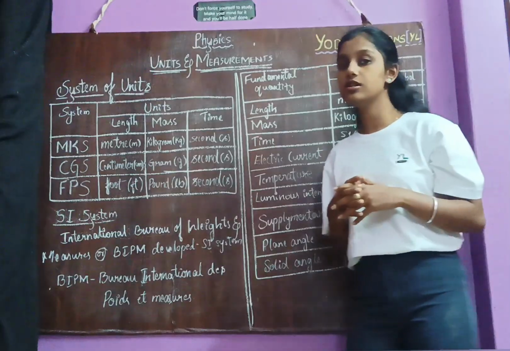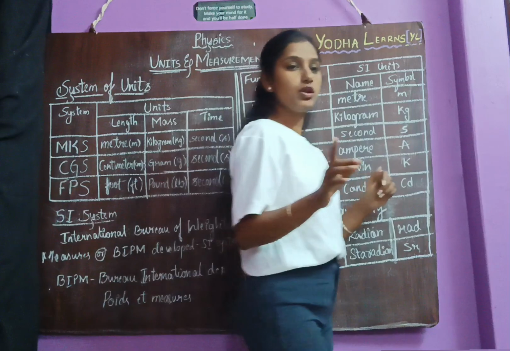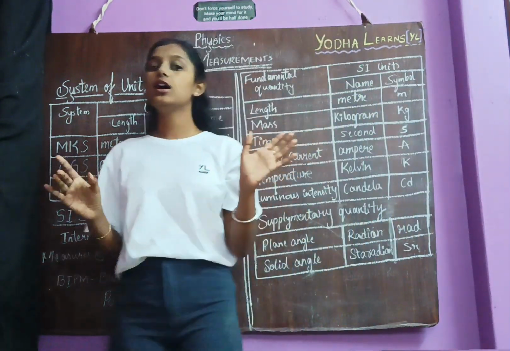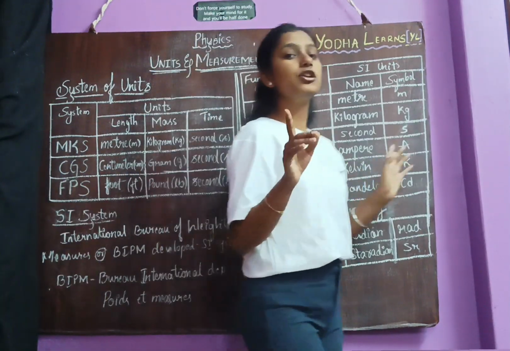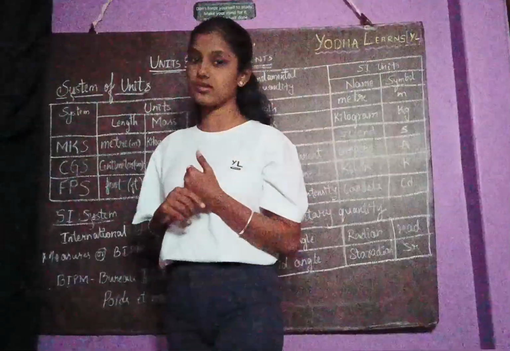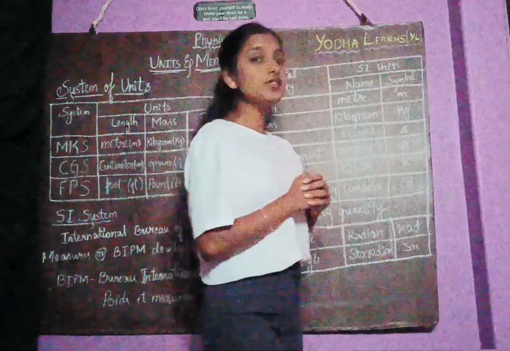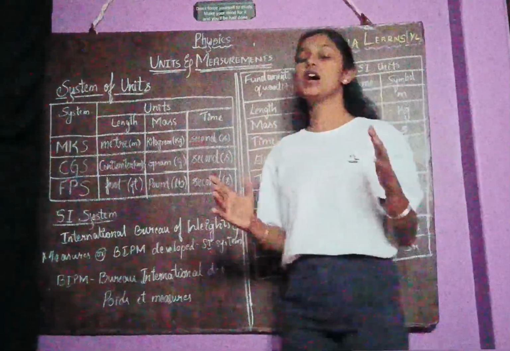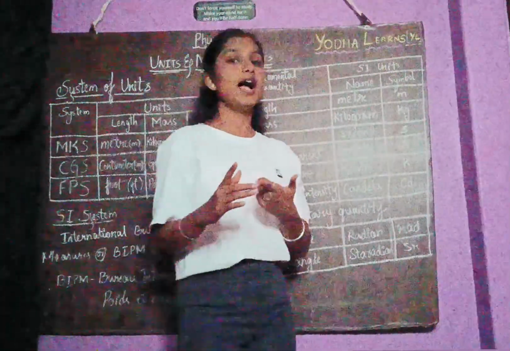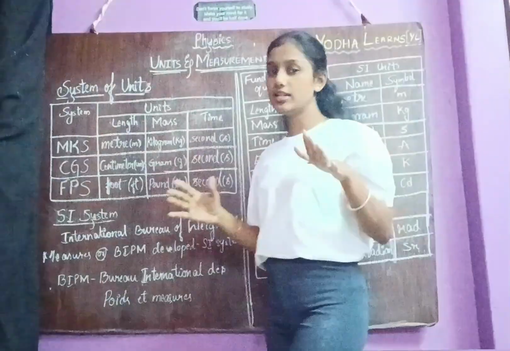What is that formula? Do you remember? Yes, I gave the formula PQ = N × U. Here PQ is the physical quantity, N is the numerical value or magnitude, and U is the unit used. To understand this formula, I gave an example in the previous class: the mass of a body is equal to 10 kg, where the mass of a body is the physical quantity, 10 is the magnitude or numerical value, and kg is the unit. So this is what we learnt in the last class.